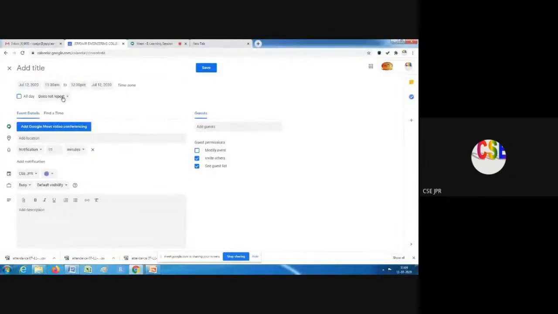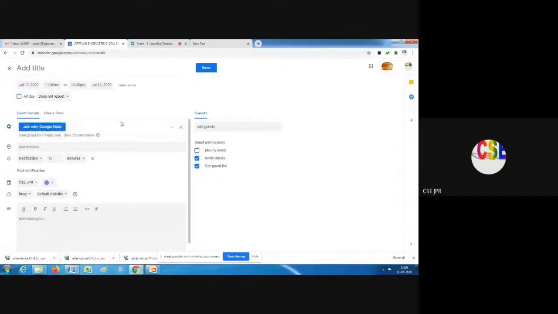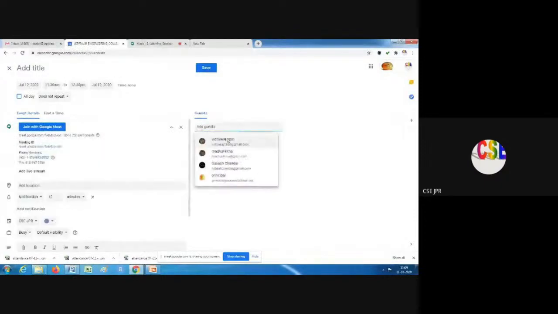So I add a Google Meet. It will create a link for Google Meet. Then I can add guest mail IDs. So 2 mail IDs are shown here. So 3 mail IDs are shown.